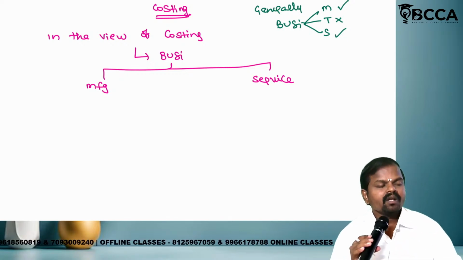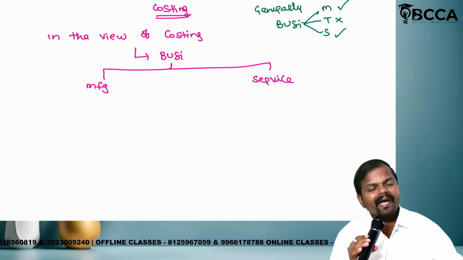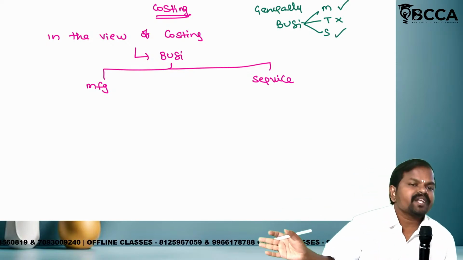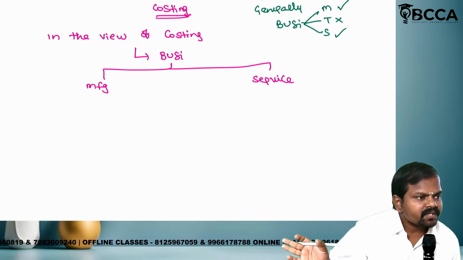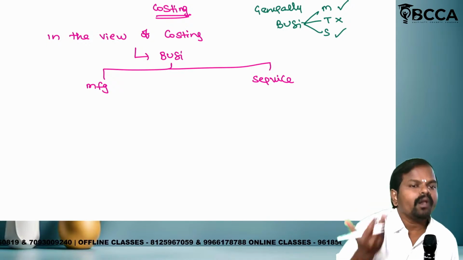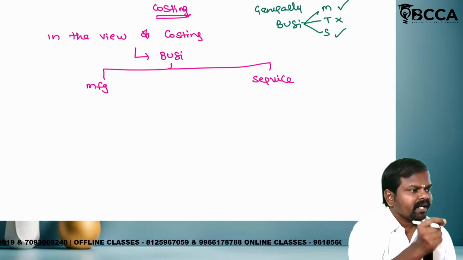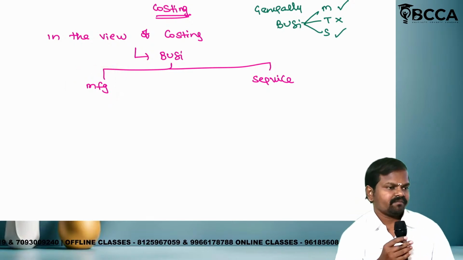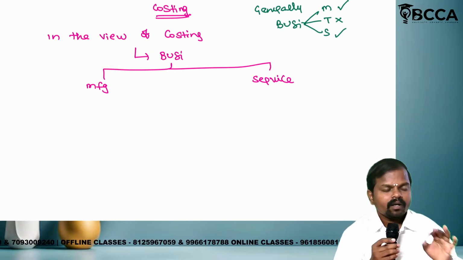Next, manufacturing industry: when can it be called so? For example, one industry is there. Is it called manufacturing or not? We have to learn in which situation an industry can be referred to as manufacturing. Listen carefully.